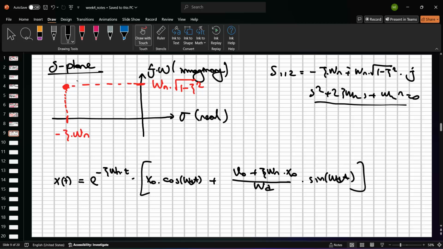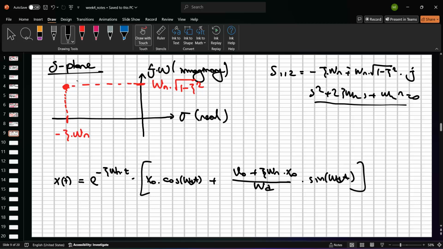Second area stable, but we can say that in a different way. If we have this property, we can show it with just this one, right? And so zeta must always be greater than 0, because we cannot have a negative zeta value, because it's directly proportional with the C value, the damping ratio. Damping ratio cannot be negative.